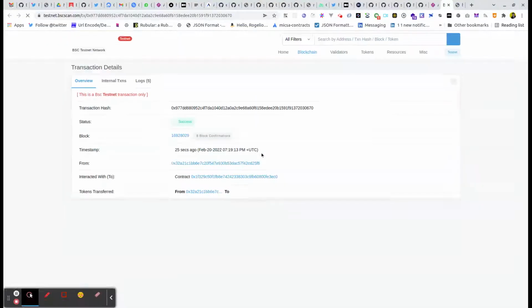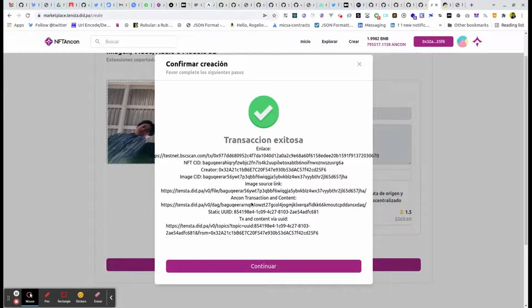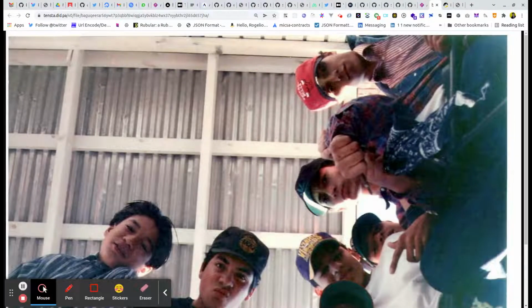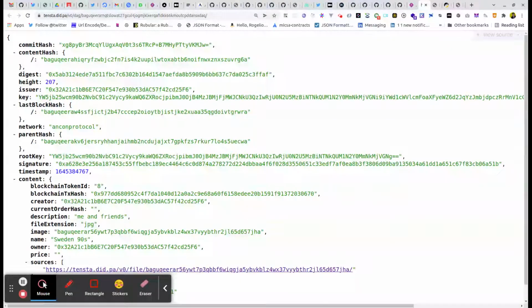that has Ancon protocol configured. So in this case, we have Ancon protocol in the contract 0x1F and so on. The fee for the protocol was one Ancon token, and then the metadata was linked to this token ID number 8 in the Ancon NFTs. So we can also see the image in Ancon protocol. Usually we recommend to store this in Web3.storage or NFT.storage. And then we have the transaction content, which looks like this.